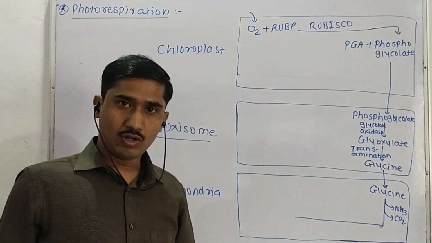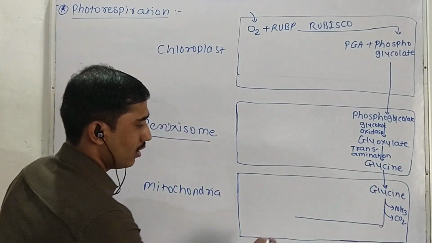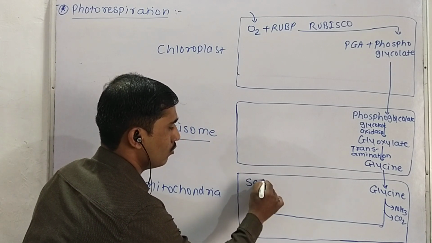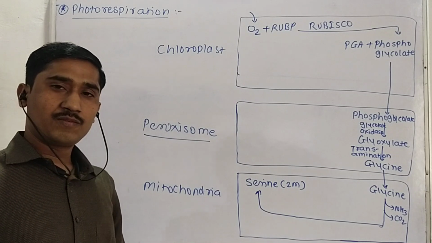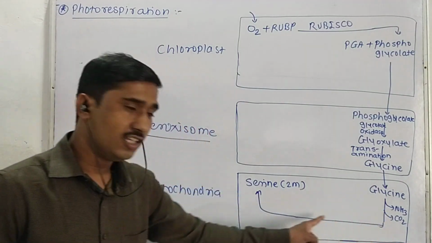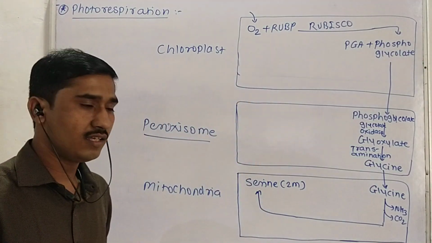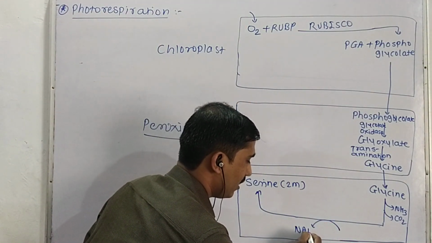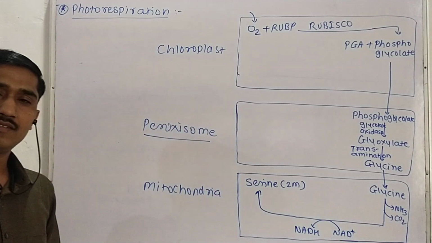From the glycine molecule, ammonia and CO2 are removed, and glycine is converted into 2 molecules of serine. How many molecules of serine are produced? In this reaction, 2 molecules of serine are produced, right? And during this reaction, 1 molecule of NADH is also produced from NAD+.